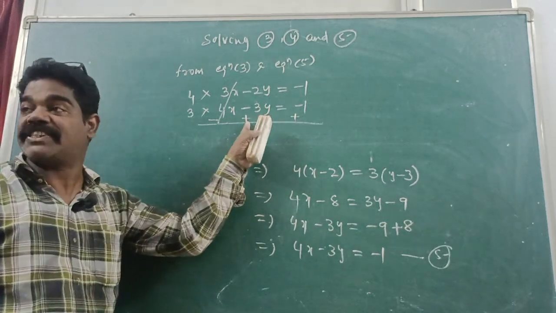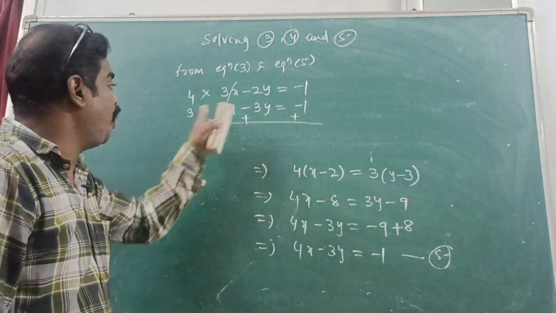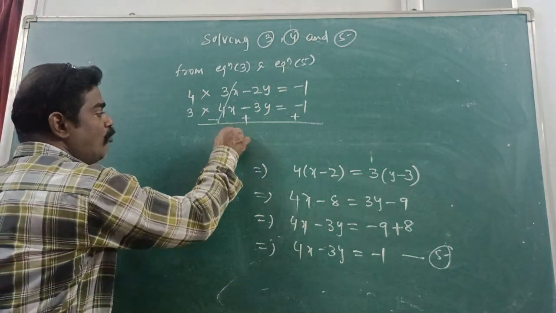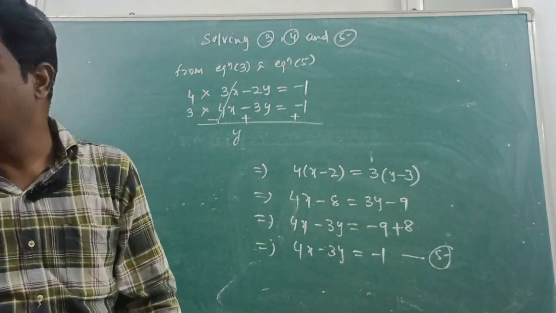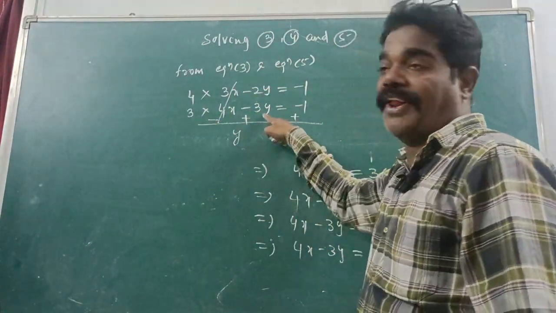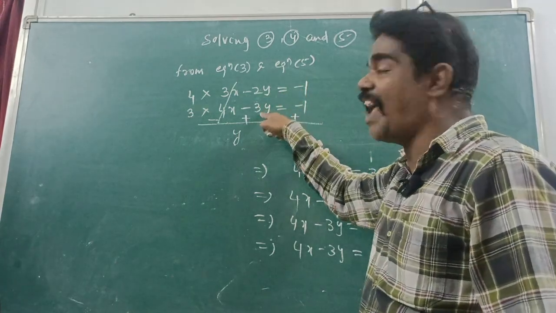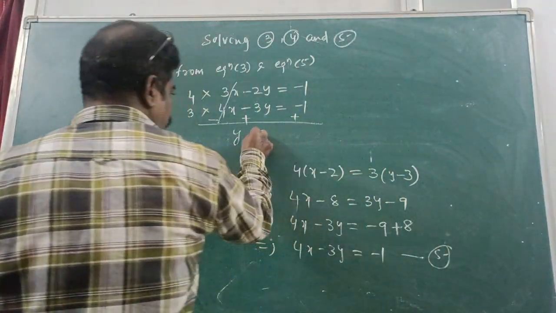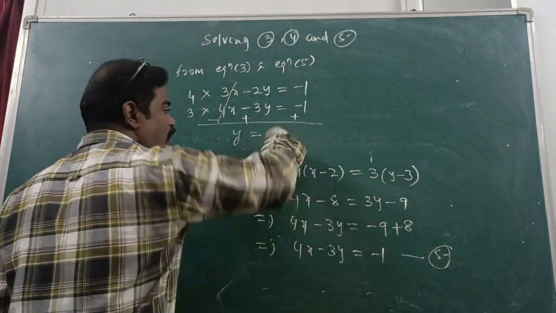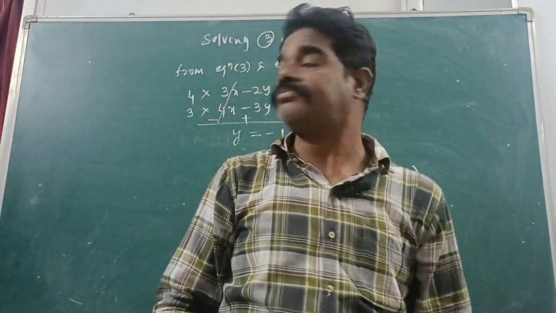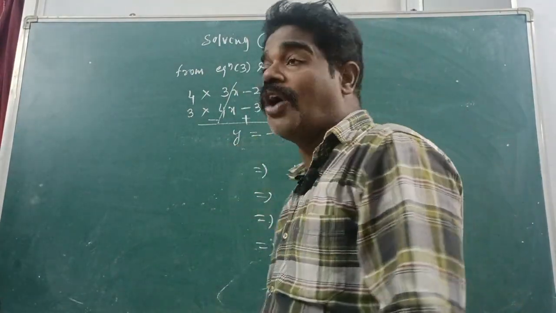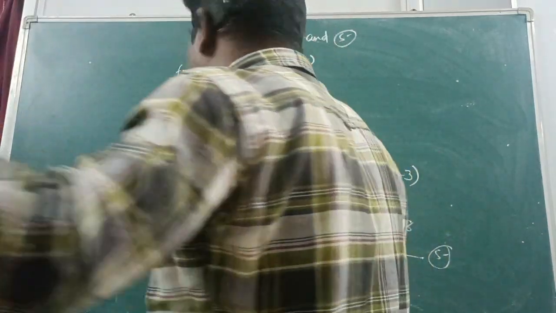Why? Because in down plus is there. Right or not? Minus 8y plus 9y. How much you are getting? Y. Understand now? So minus 8 plus 9, y. Minus 4 plus 3. How much? Minus 1. Okay, no problem. Y value, how much you got? Minus 1. Okay, fine.